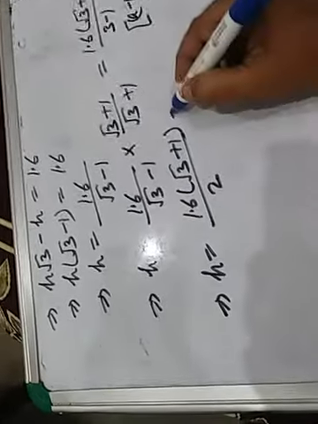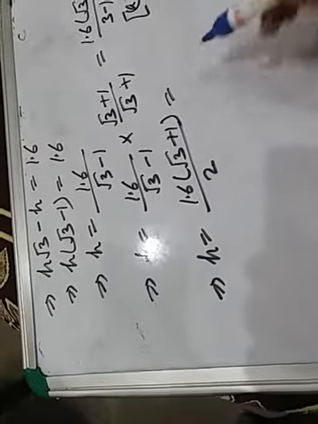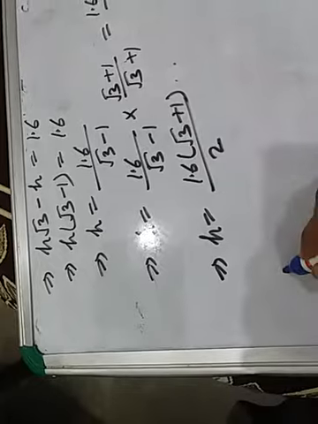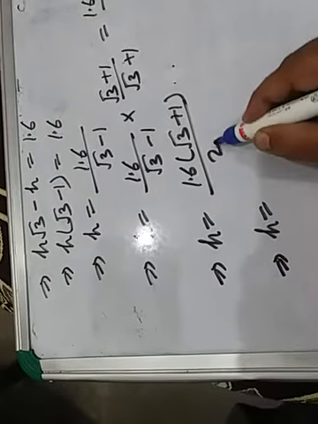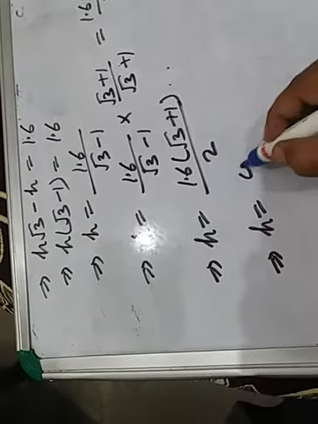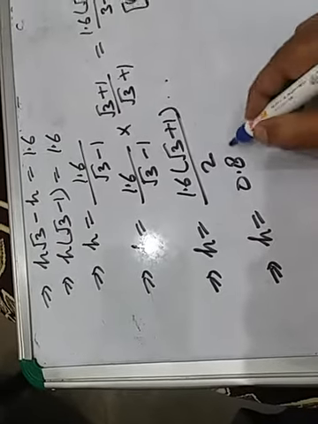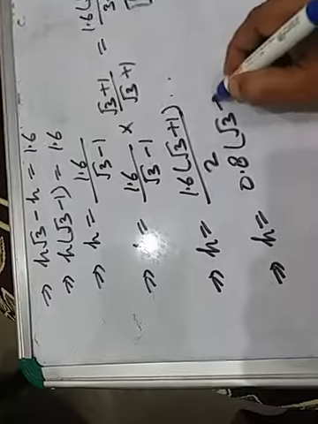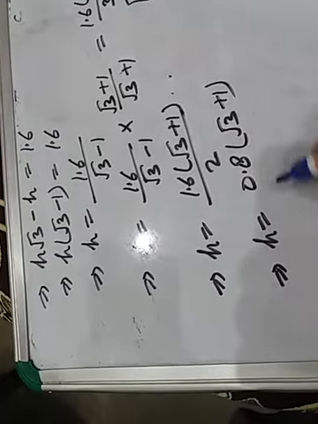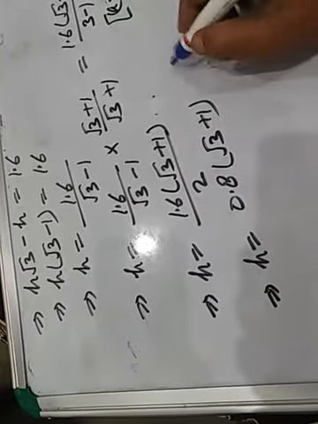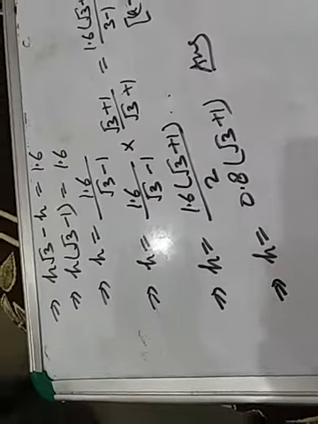Okay children, now divide 1.6 by 2. Look here, this implies that H equal to 0.8, and this is root 3 plus 1. Either you write this answer, or this is the answer in your textbook.